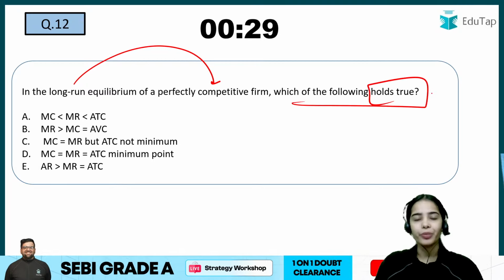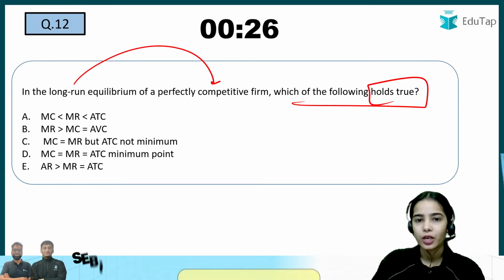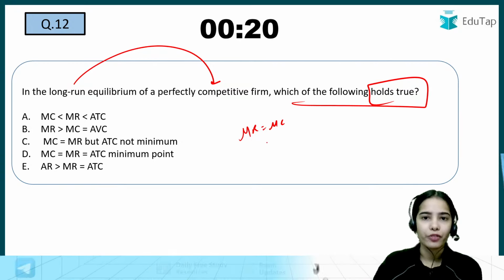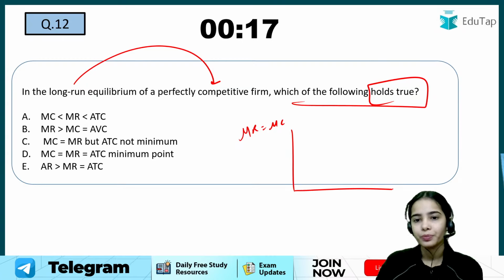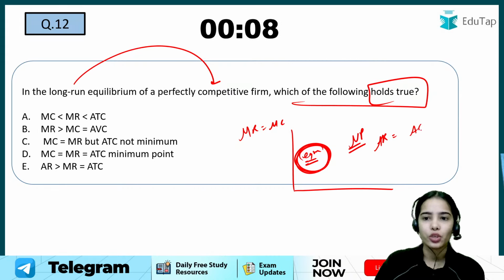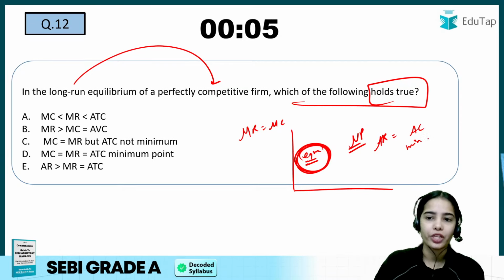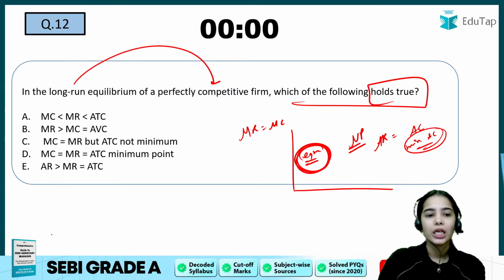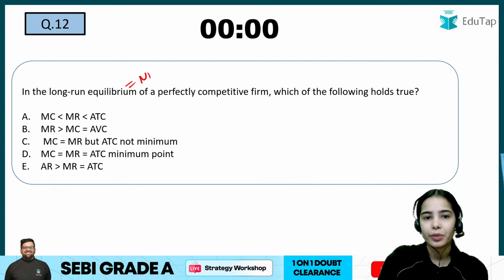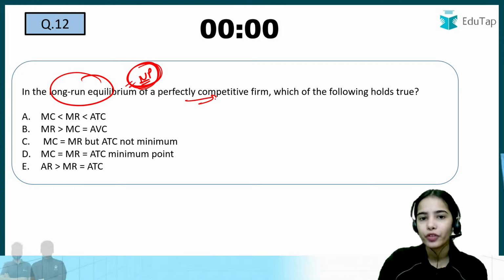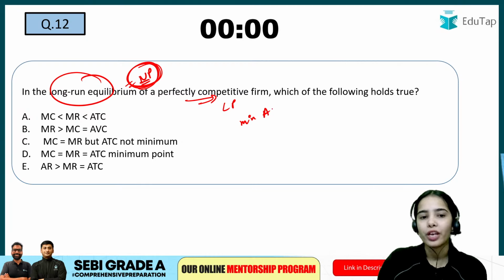In the long run equilibrium of a perfectly competitive firm, which of the following holds true? In the long run also the MR should be equal to MC. The MC cuts MR from below, but at the equilibrium point the normal profit should be there, where the average revenue is equal to average cost, and there is the minimum of average cost that is achieved. So in the long run, in perfect competition, only normal profits can be earned, and the production is at minimum of average cost.